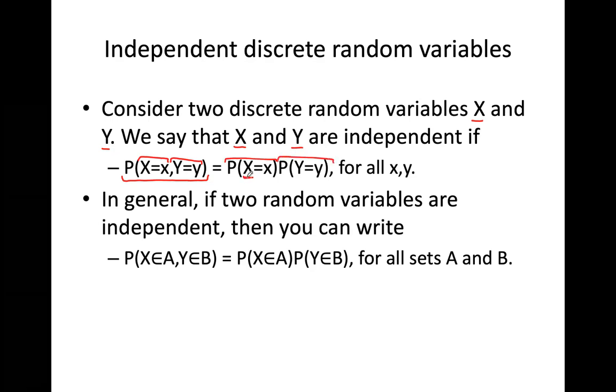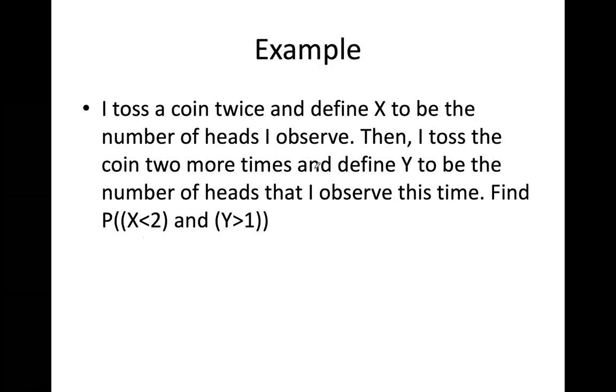This is the random variable, this is the value. If two random variables are independent, I should be multiplying the probabilities one by one.